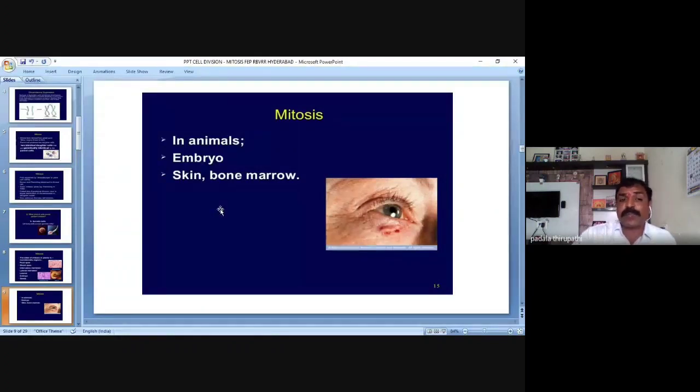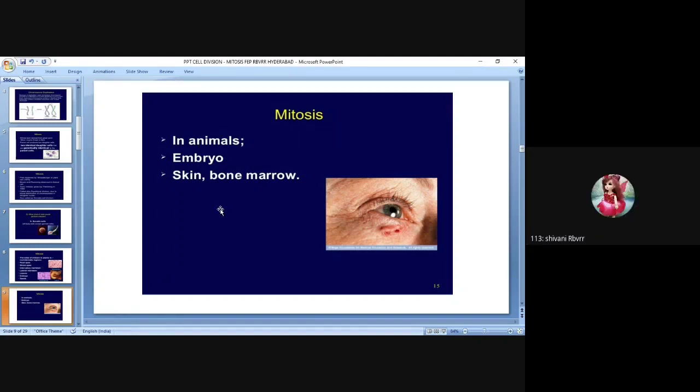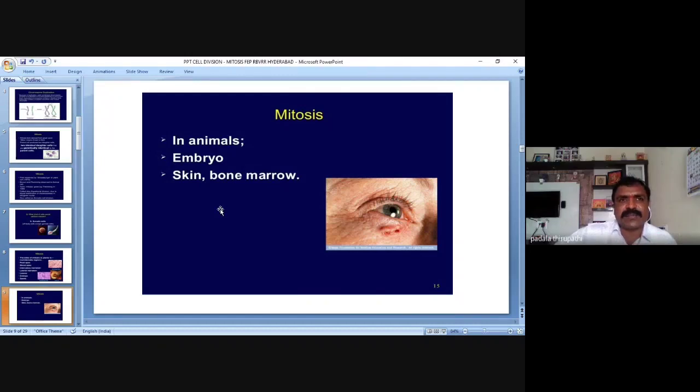Mitosis also occurs in animals, in the embryo, skin, and bone marrow. Have you heard the term bone marrow, even in human beings? It is a place where RBCs are produced. It is the livestock for the production of red blood cells.